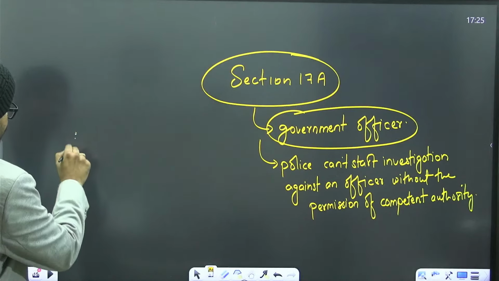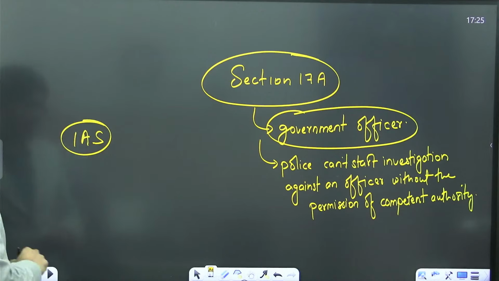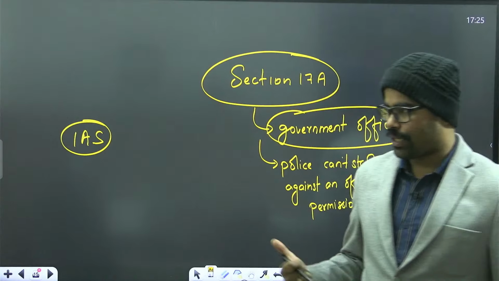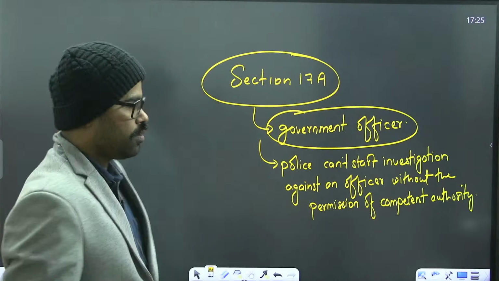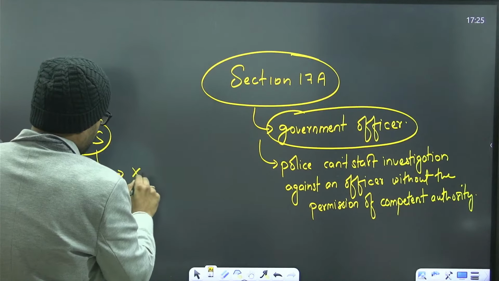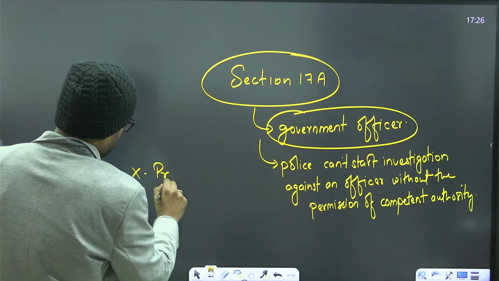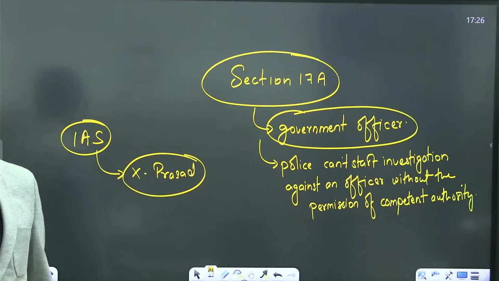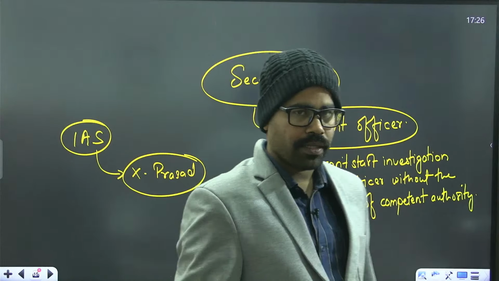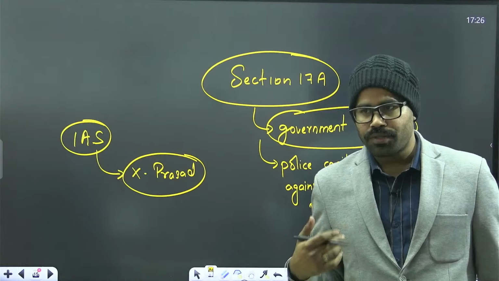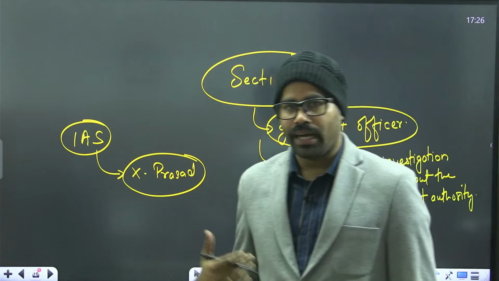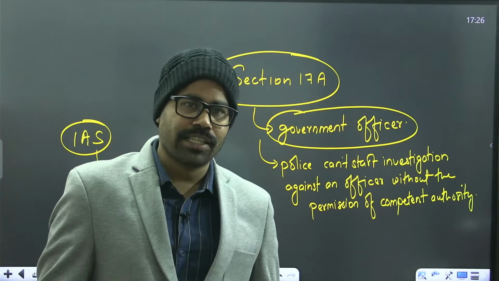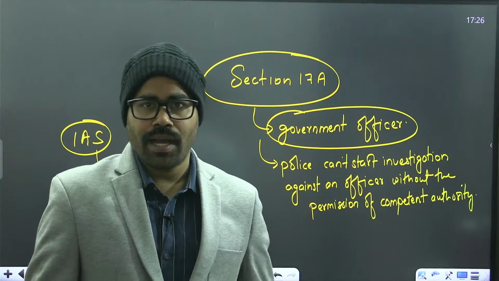Suppose there is an IAS officer, let's say IAS officer X Prasad. Now suppose that this IAS officer is corrupt. If the police want to start an investigation against this IAS officer, they cannot do it. There is another part.